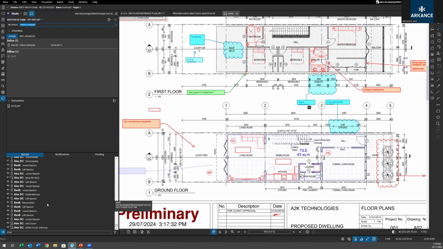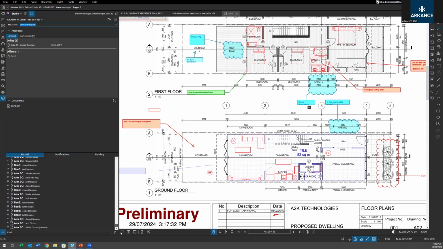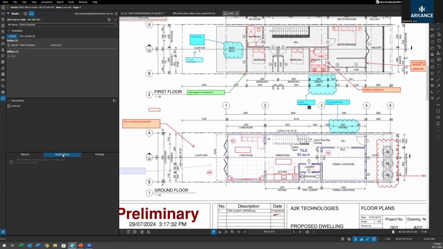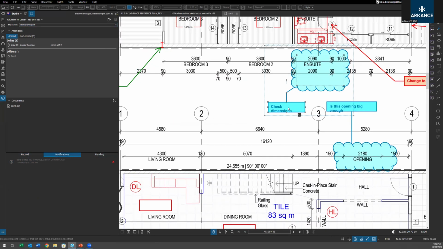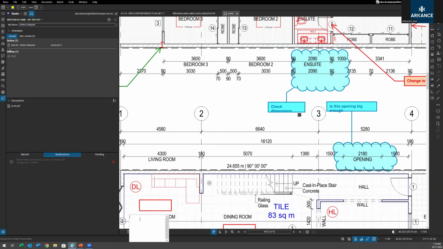Just to go through the rest, because it's a quick introduction. The record in the bottom shows you everything that pretty much happens. It's also a chat box if you want to type some remarks in there for people to read. But yeah, the last one's notifications. You can right click on a markup and respond to it. So you right click and reply, and then you can type into the field that pops up.